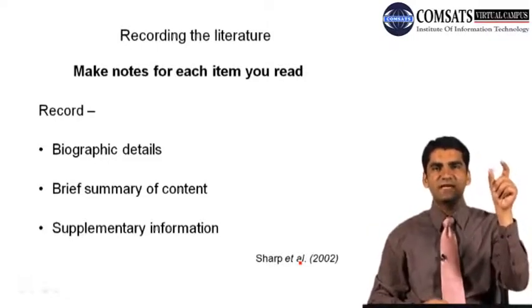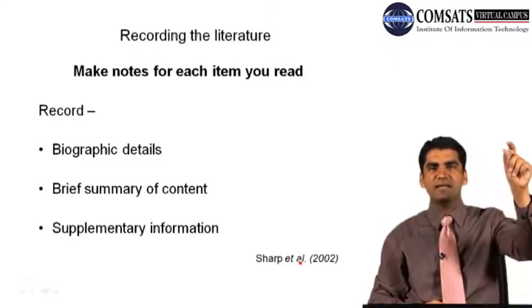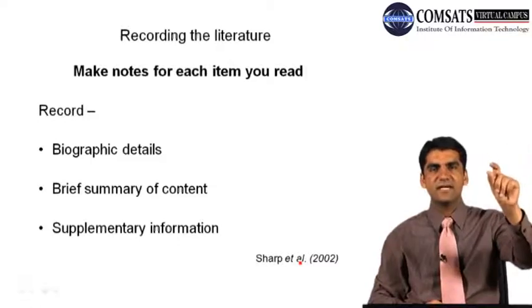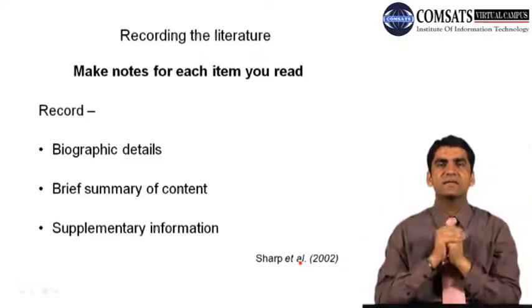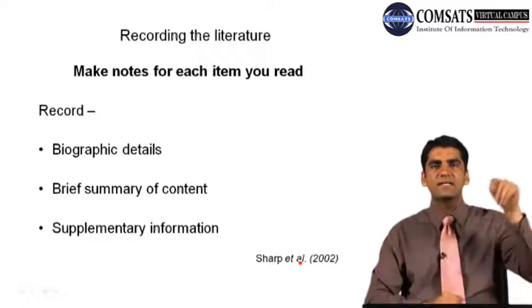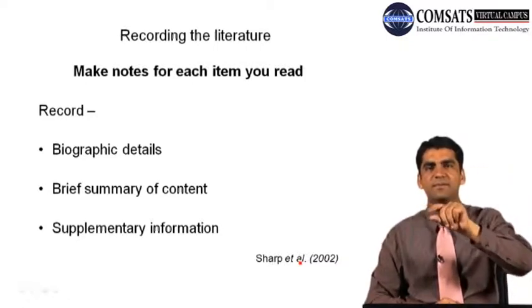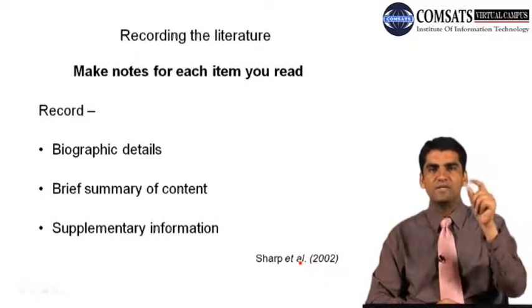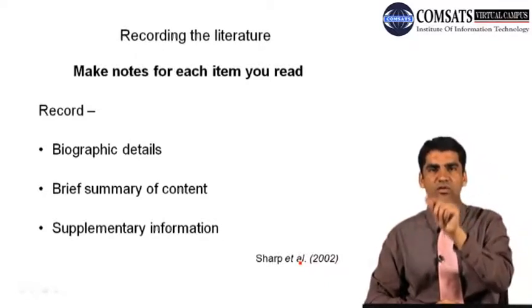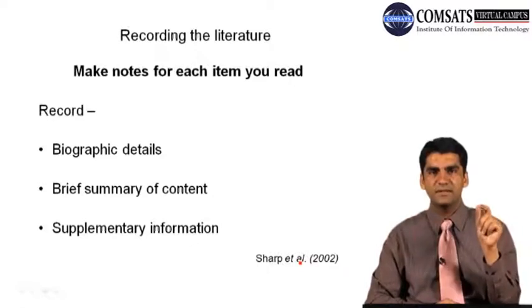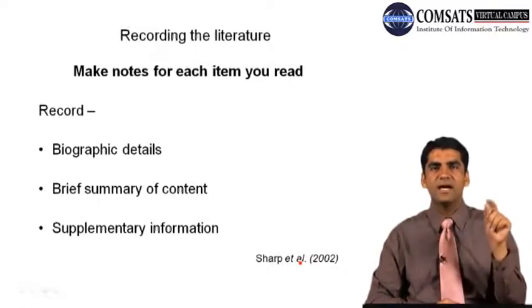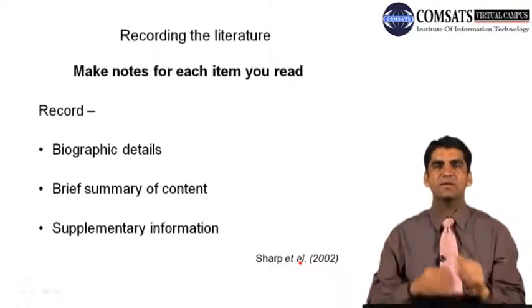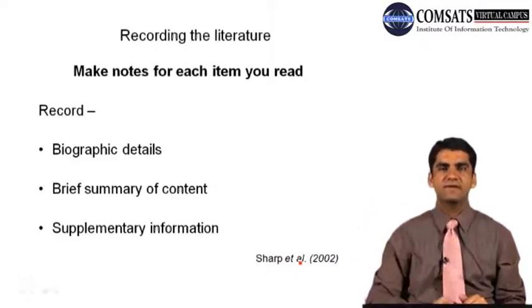In a journal paper, we write the name of the author or authors, and then in brackets we write the year of publication, then the title of the paper, followed by the title of the journal, after which we include the volume number, issue number, and then the page numbers, let's say from 23 to 47.